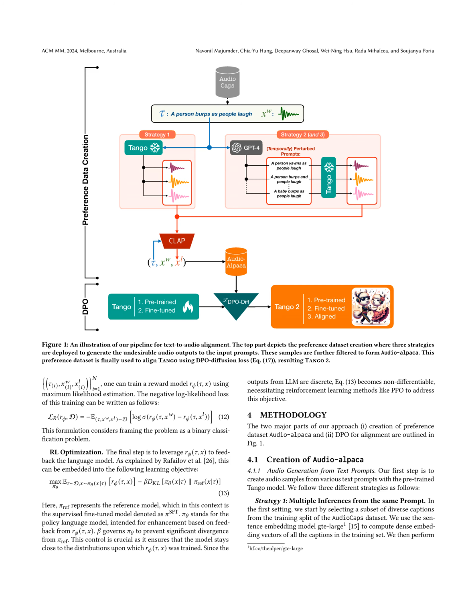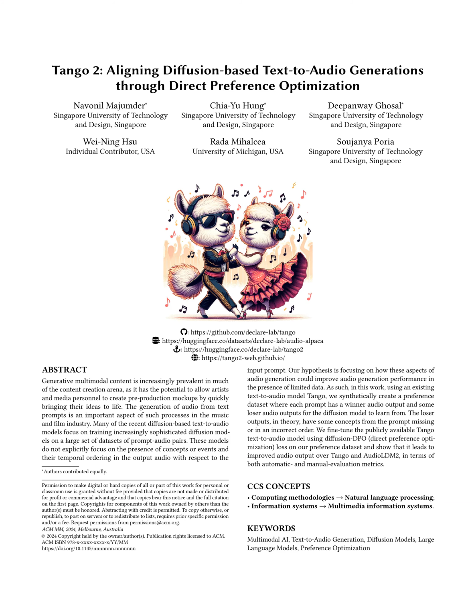The specific problem addressed by the proposed method in the paper is the improvement of semantic alignment between input prompts and output audio in text-to-audio models. The paper focuses on enhancing the fidelity of text-to-audio models by fine-tuning them using a novel approach called direct preference optimization, DPO, with diffusion models. The key issue tackled is aligning the generated audio with human preferences effectively.